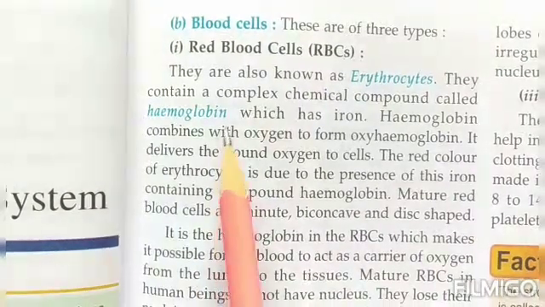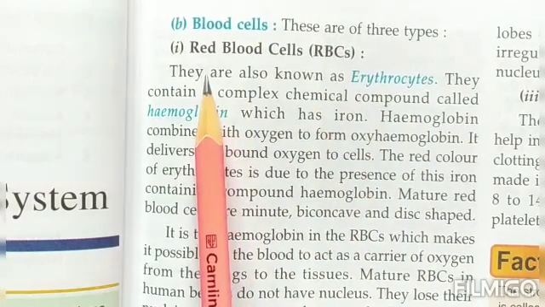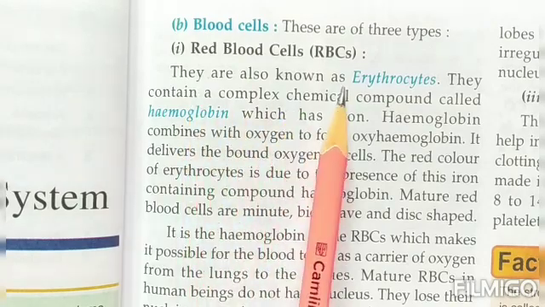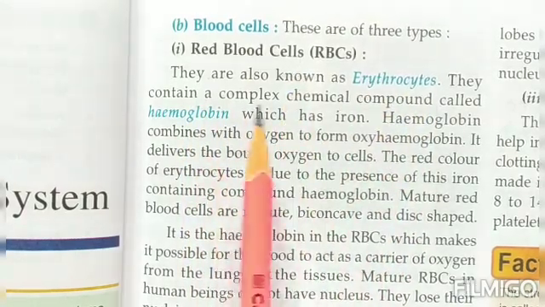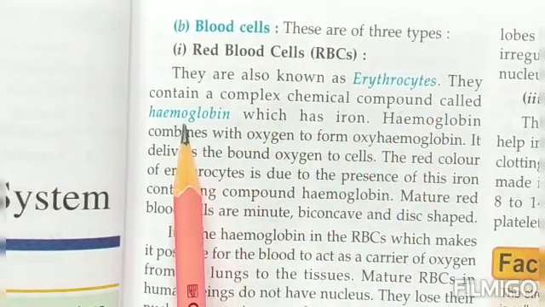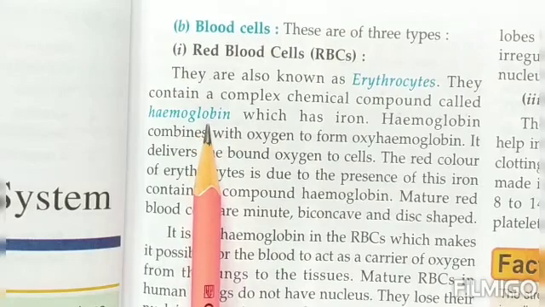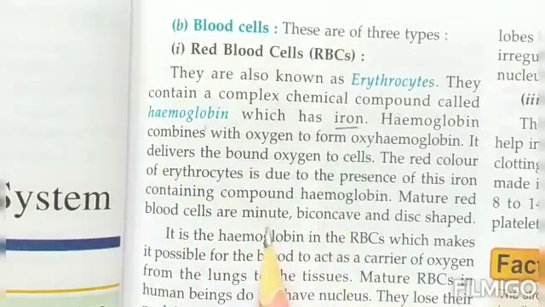Now coming to the blood cells, these are of three types, children: red blood cells, white blood cells, and platelets. Now one at a time we see all of them. Red blood cells are also known as erythrocytes. This is another name for RBC. They contain a complex chemical compound called hemoglobin. And this hemoglobin contains iron.